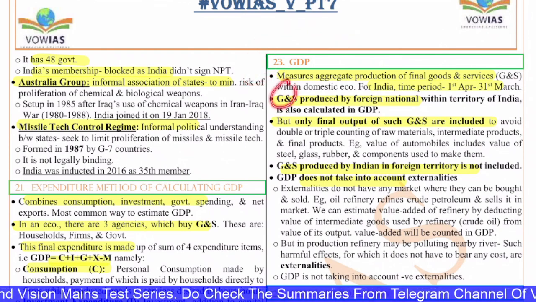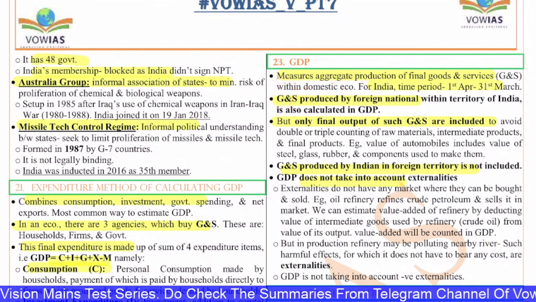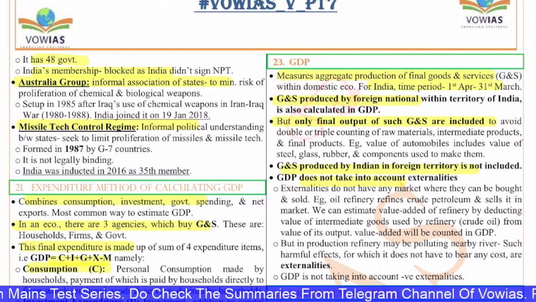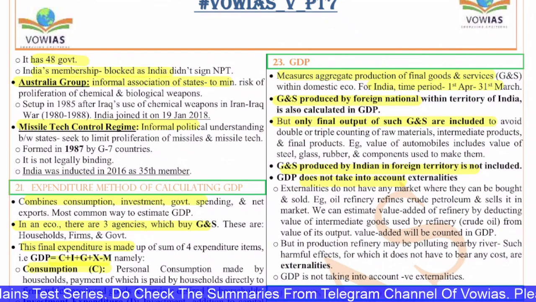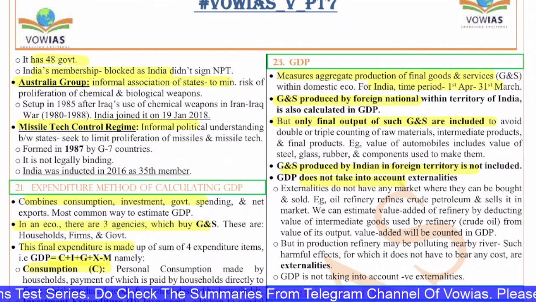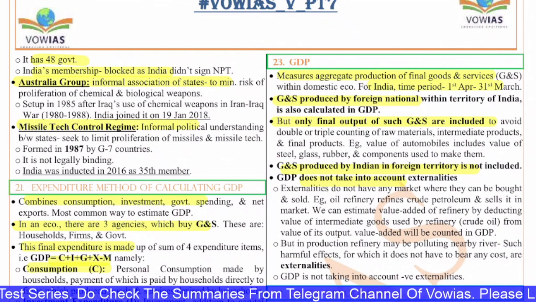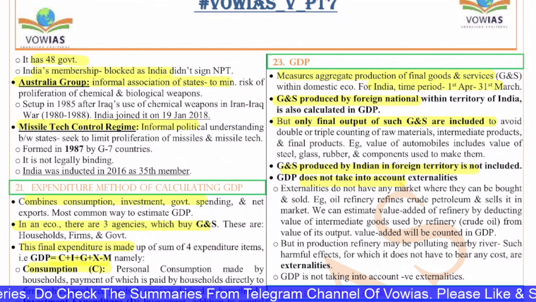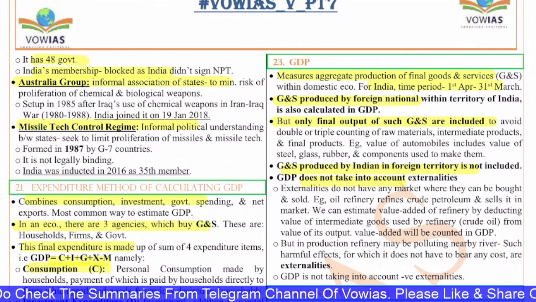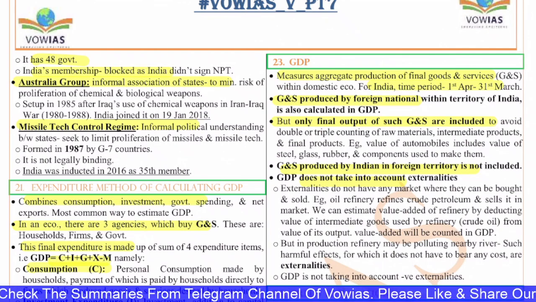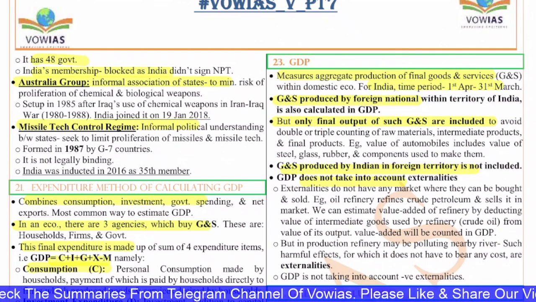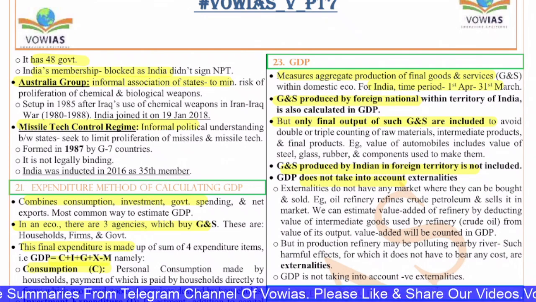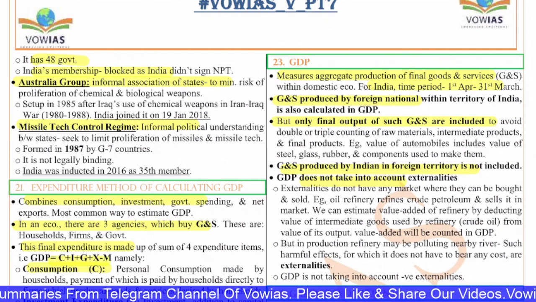The goods and services produced by foreign nationals within a territory are also part of GDP, but only the final output of such goods and services is included to avoid double or triple counting of raw materials. Because if you even consider the middle processes, like the fabrication of steel or anything, then the total calculation will duplicate the things.